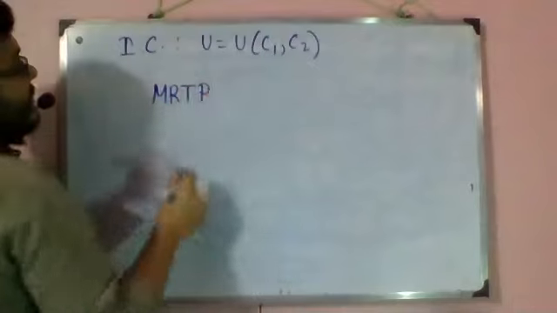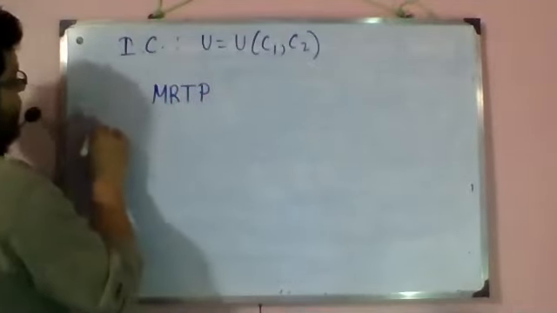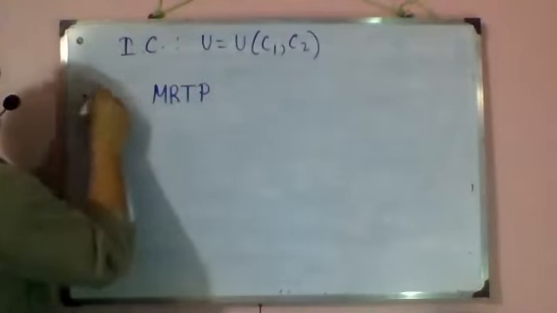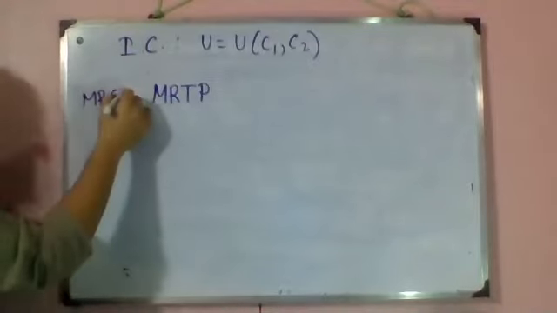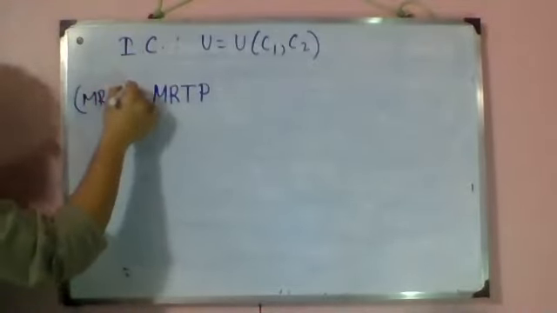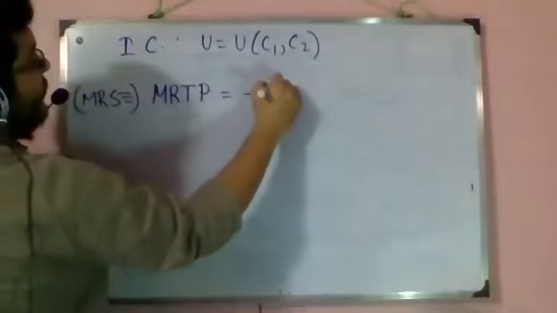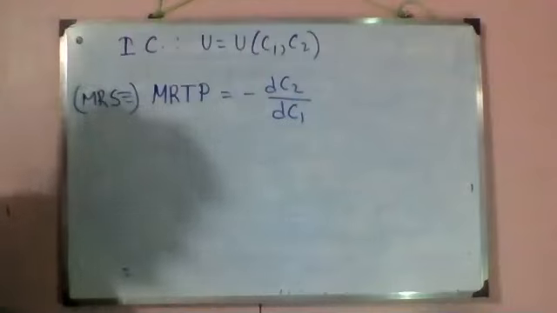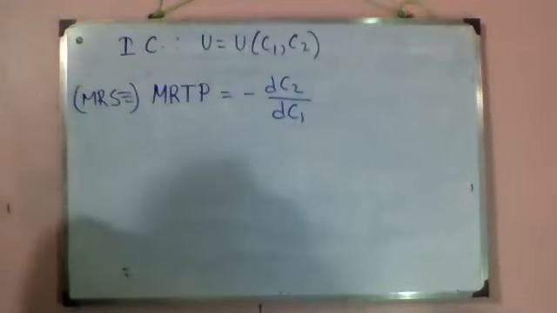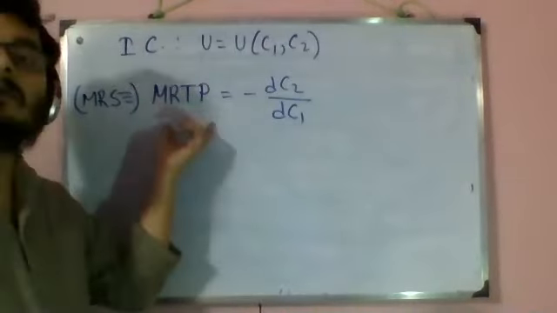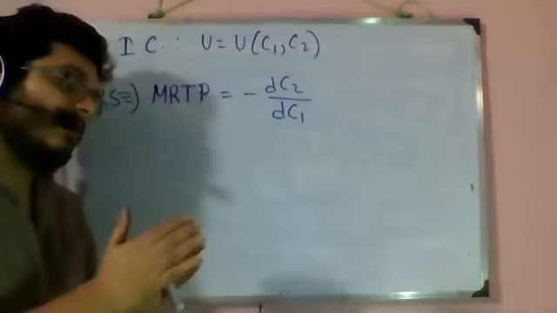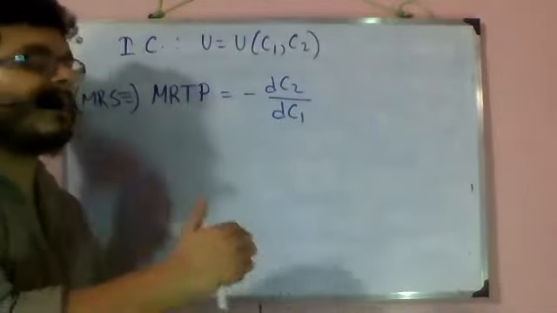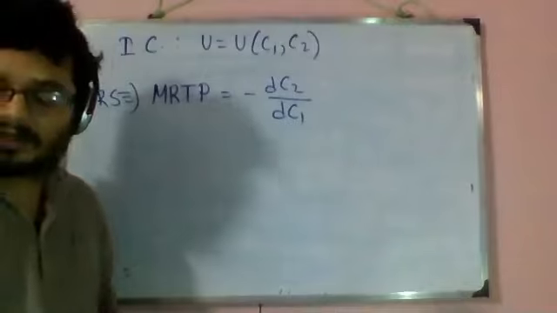Okay, it's the equivalent of MRS. So generally the negative of the slope is called MRS, but here it is called MRTP. Okay, all right. Why the difference? Because this shows your preference towards consuming less in period 1 and moving some consumption to period 2.